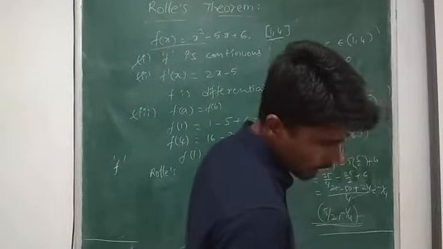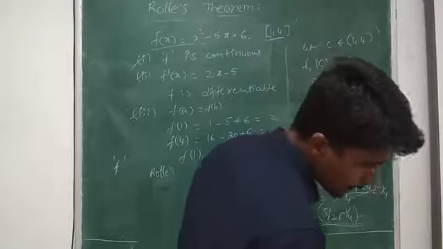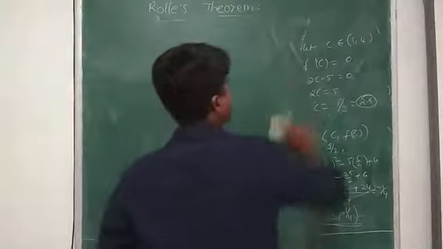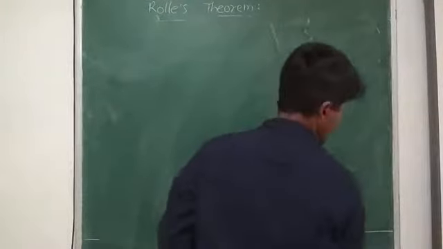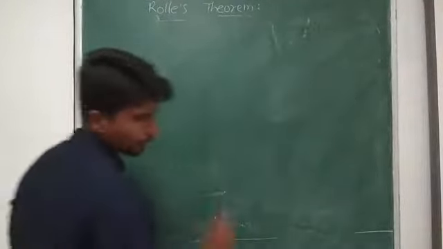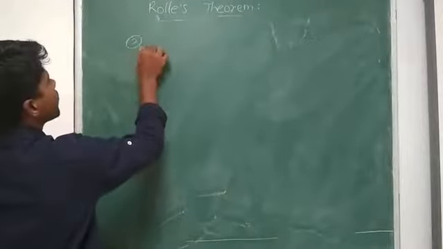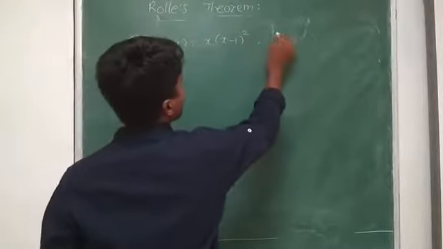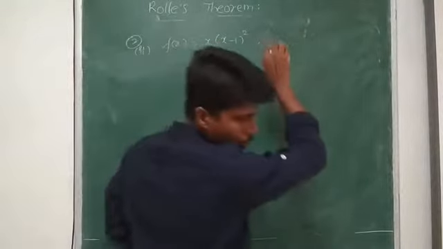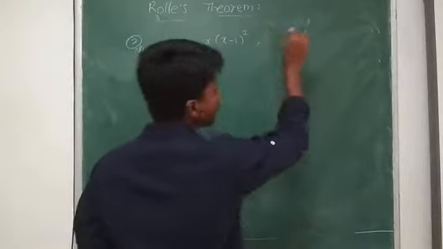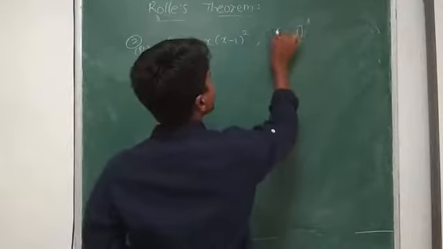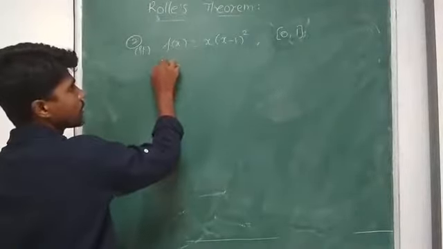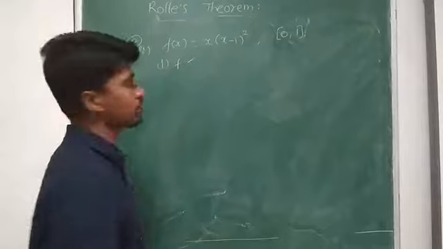Given f(x) = x(x - 1)^2, and x belongs to [0, 1]. It is a polynomial function, so the first condition is satisfied: f is continuous.